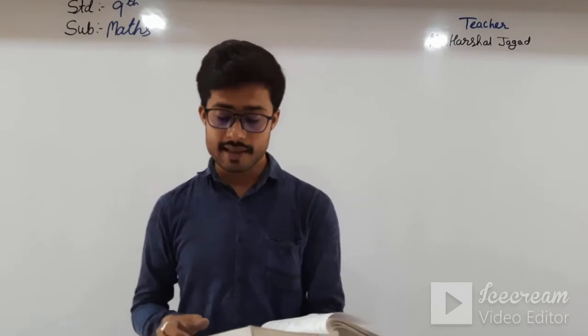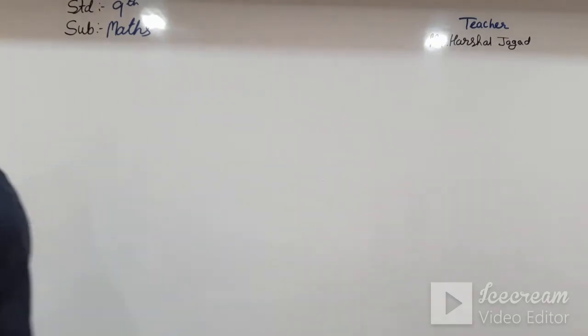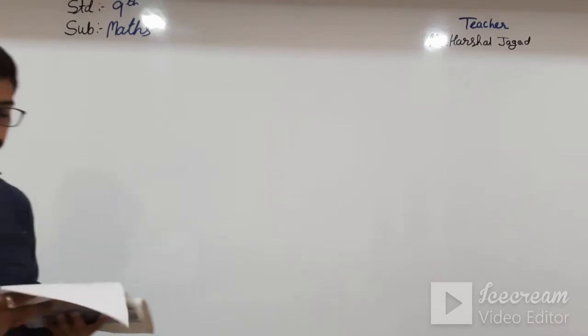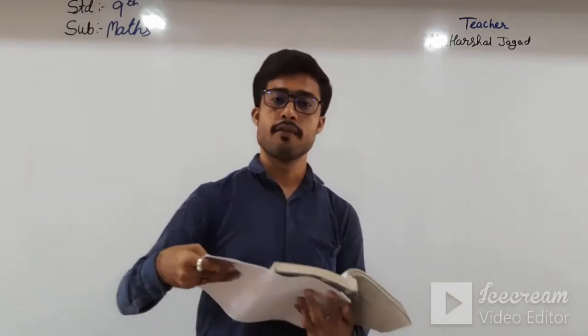Okay, students. Now moving towards chapter number 12, Heron's Formula.